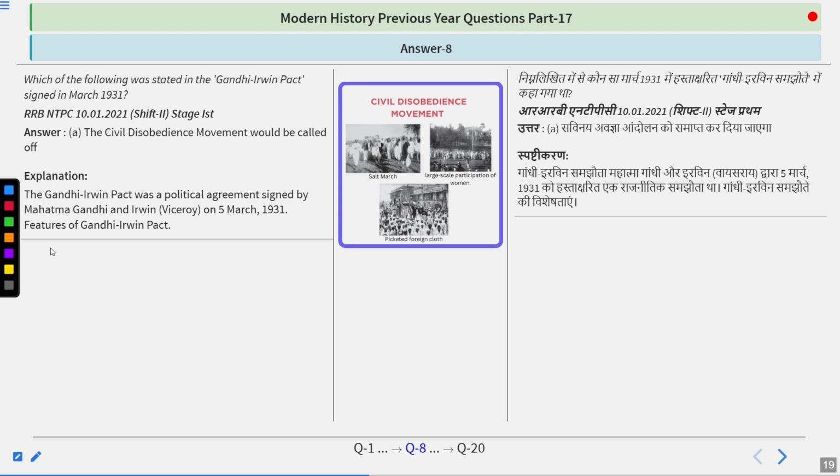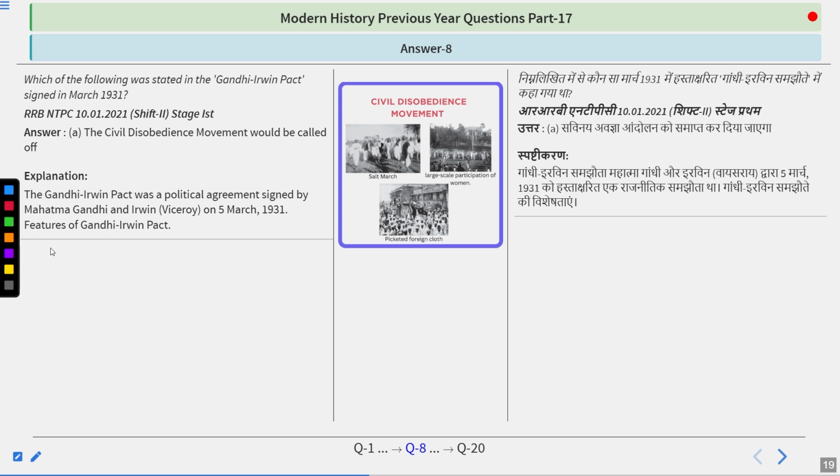The Gandhi-Irwin Pact was a political agreement signed by Mahatma Gandhi and Irwin, the Viceroy at that time in India, on 5th March 1931. Features of the pact were that all the non-violent protesters would be released, the Salt March civil disobedience movement would be called off, and Gandhi would attend the Second Roundtable Conference to be held in September 1931 in London.